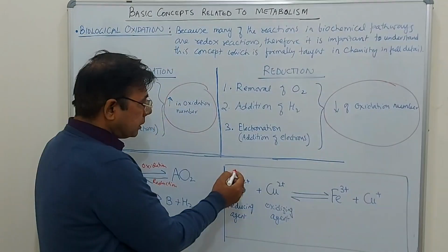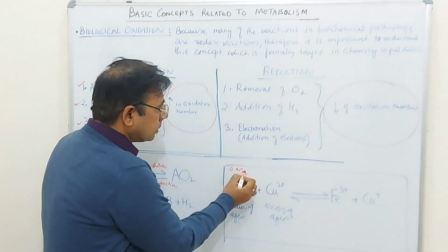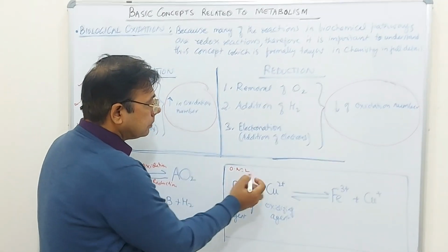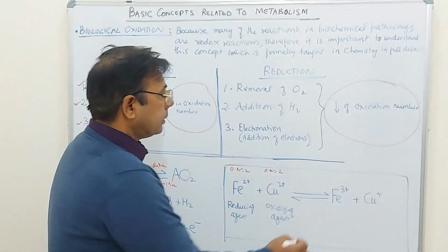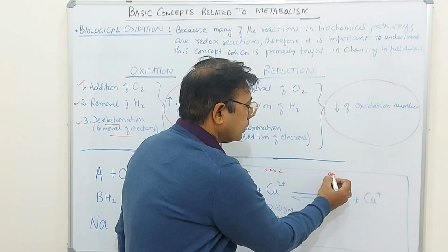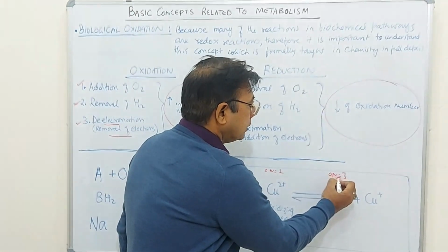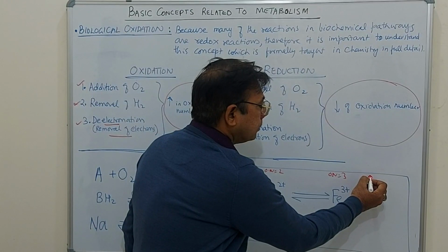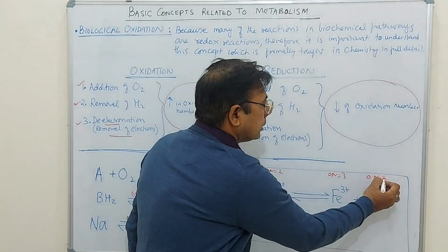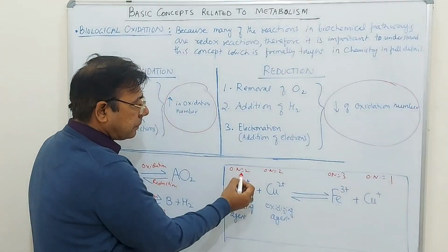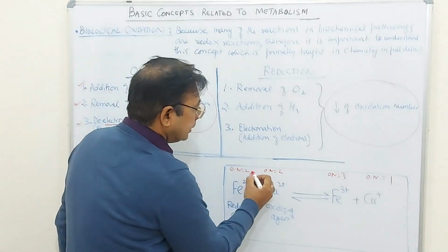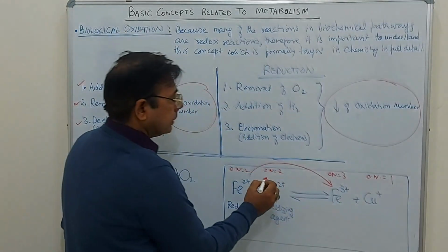So here you see that the oxidation number of ferrous ion is 2 and of cupric ion is 2, and the oxidation number of ferric ion is 3 and of cuprous ion is 1. So you see that the oxidation number of ferrous increases when it changes to ferric.